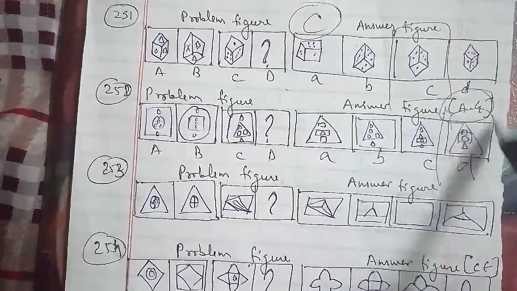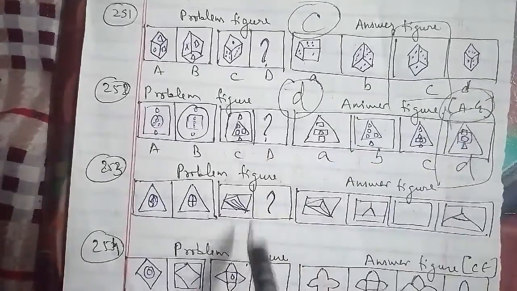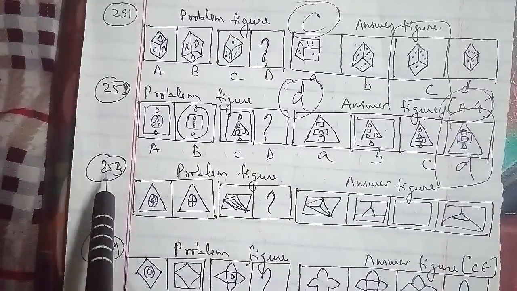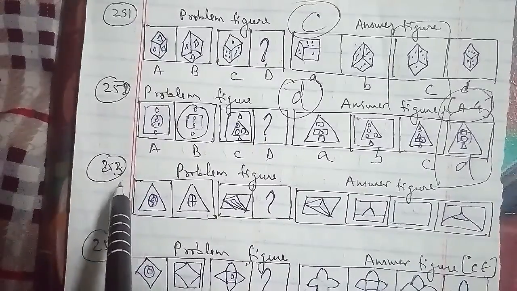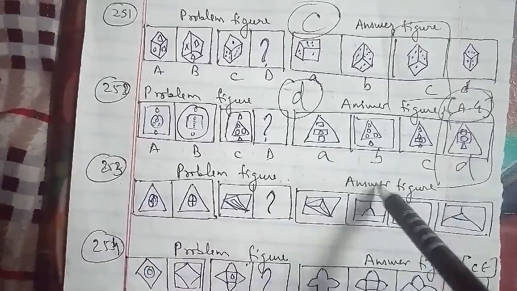We'll go ahead with the other one, which is your 253rd question of the session. This is your problem figures and these were the answer figures as well, which has been named as A, B, C and D.